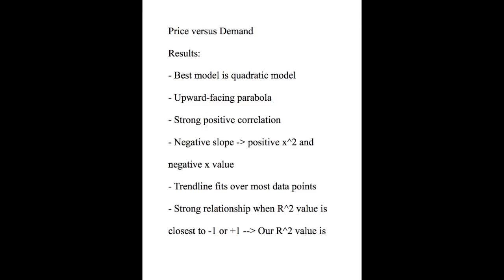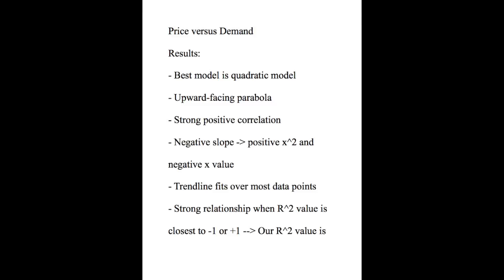According to us, the best and most effective model that represents our data is the quadratic model. This is because of a few reasons. The quadratic graph showed an upward-facing parabola. It showed a strong positive correlation, and it had a negative slope, which is indicated through the positive x squared value and the negative x value.